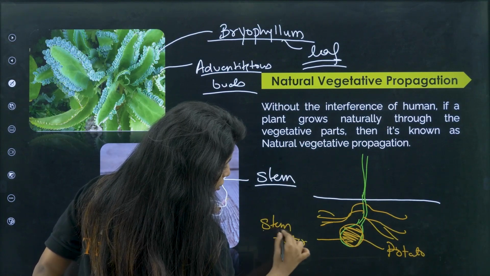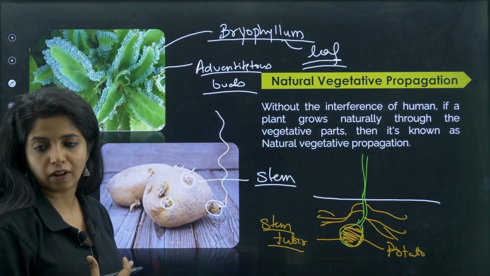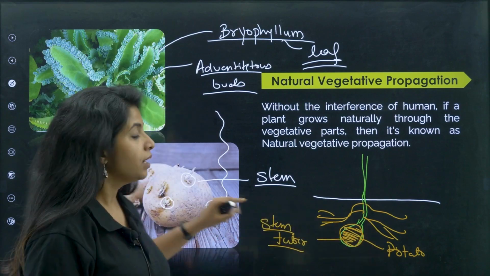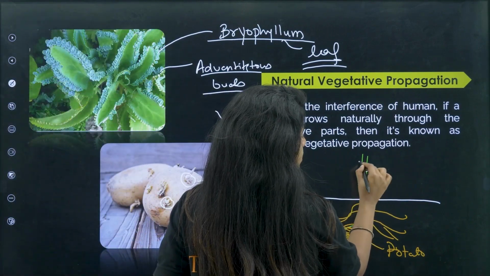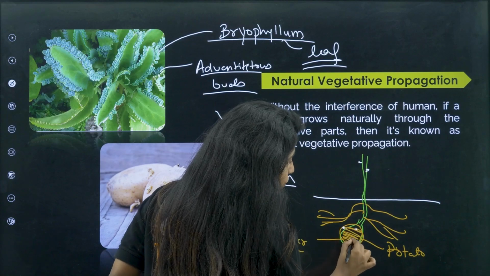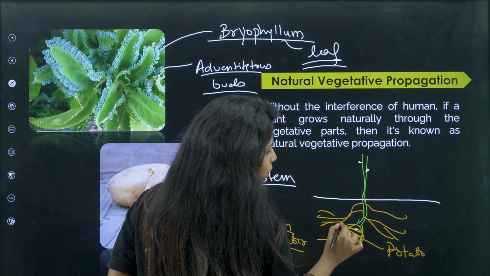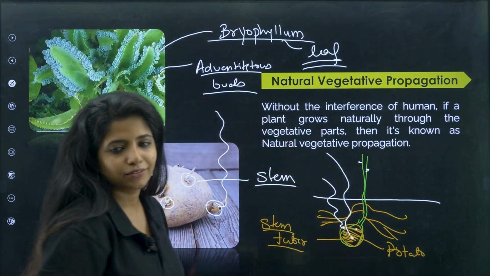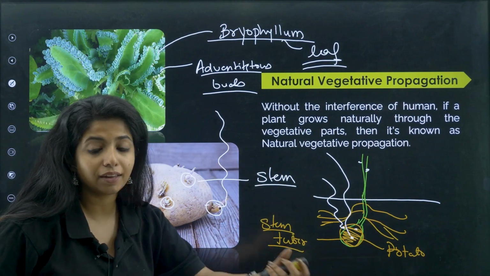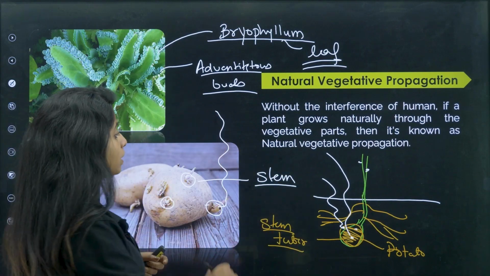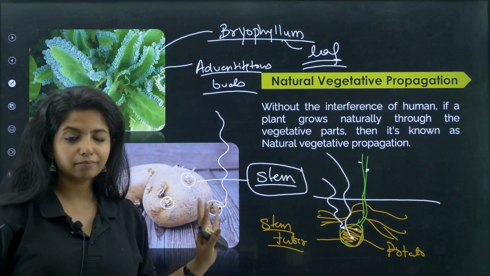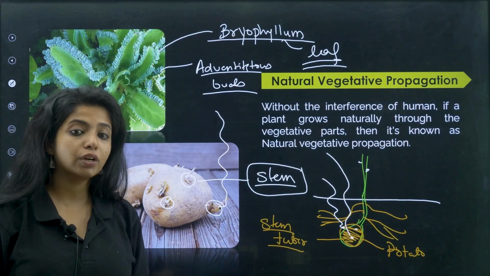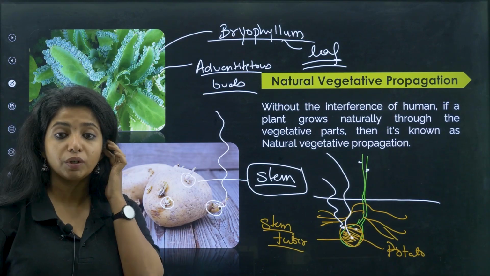The stem has enlarged for storage of nutrients and stuff like that, which is why you call it a stem tuber. Now this stem, just like how stems usually have buds, also has certain buds over here, which would be giving rise to what? A new plant. So I can take the potato, I can plant it, and then I get a new plant. So here I am able to make the plant reproduce with the help of the stem. Am I doing anything? This is naturally happening. So this is the natural way of vegetative propagation.